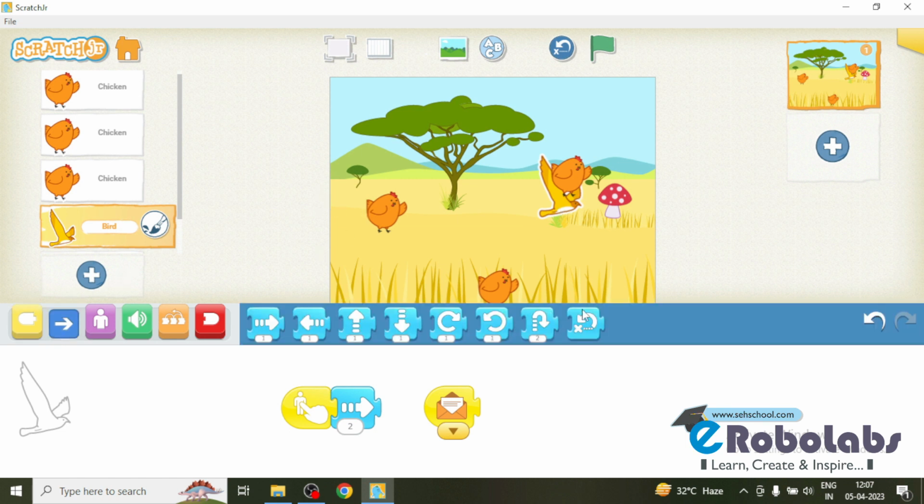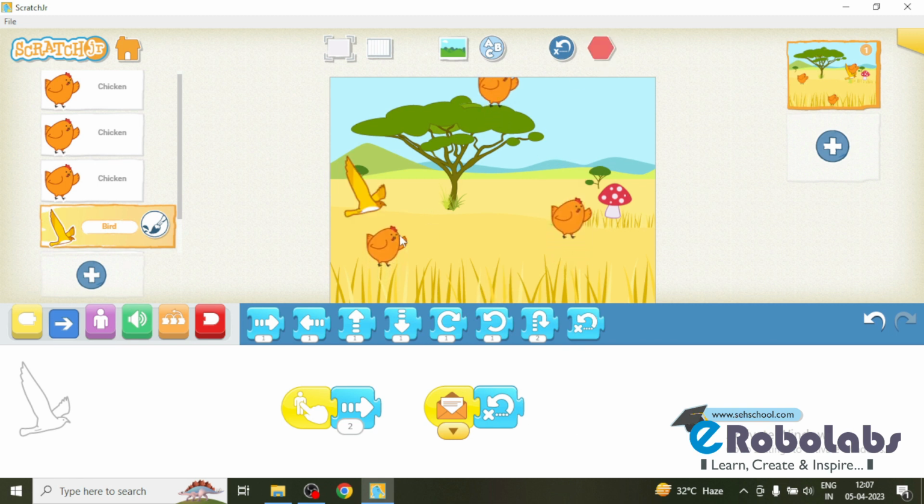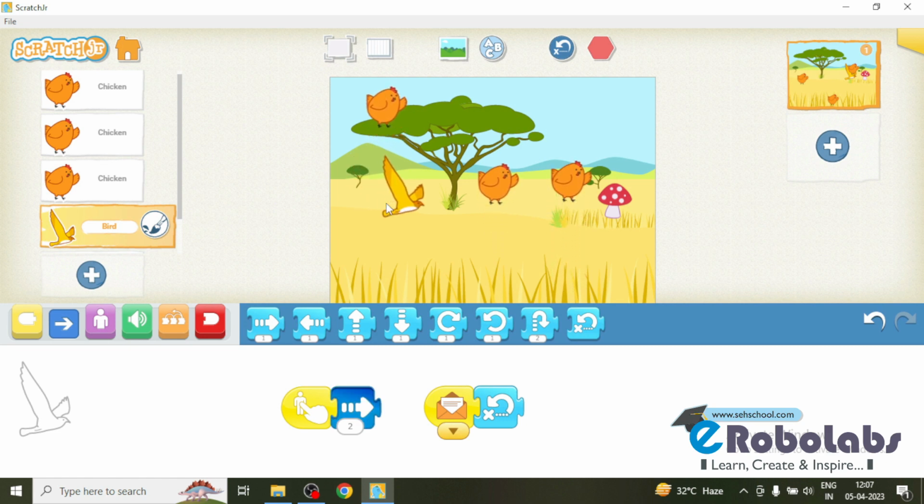For that, here I am using the go home block. Now we will see if the bird touches any chicken, the bird is moving to the starting position.